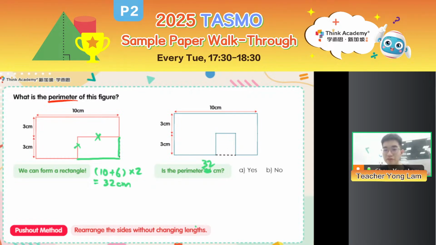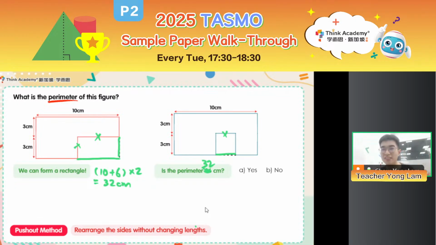You see, as long as I move this side down here, I removed it. It comes here. Yeah, that's my rectangle. So my perimeter must be 32 cm. Is that correct or not? Is it still 32 cm? Yeah, it's called a push-out method, correct? But is my answer 32 cm?